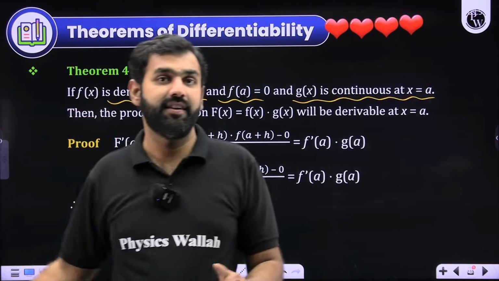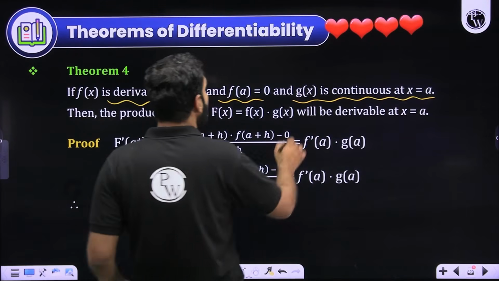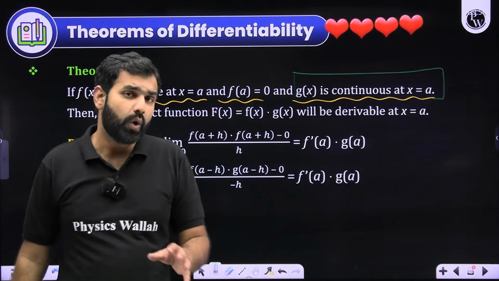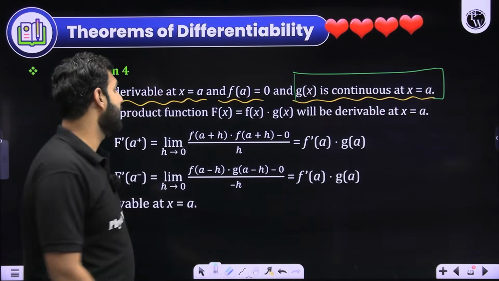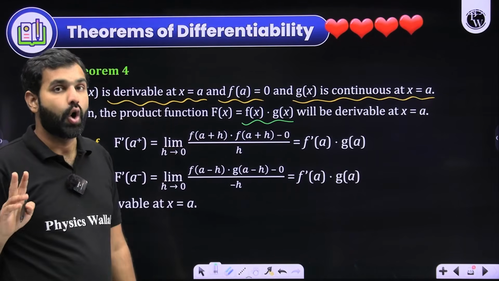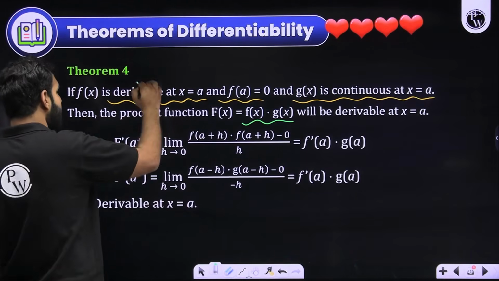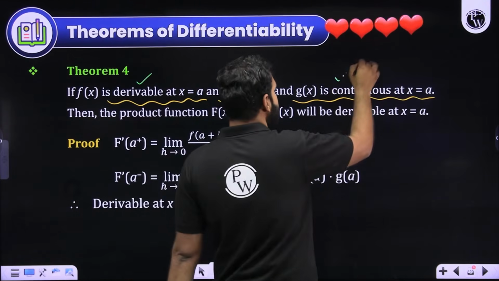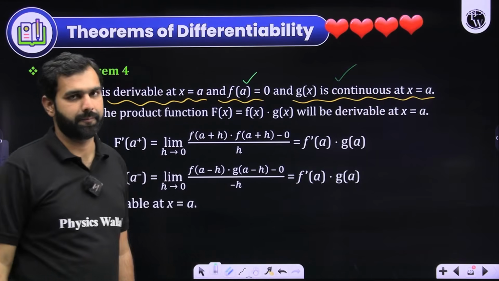The advantage here is that you need not know the differentiability of g(x) at that point a. Without even knowing that, you can say that f(x)·g(x) will be differentiable at a. All you need to know is three things: f(x) should be differentiable at a, f(a) should be 0, and g(x) should be continuous at that point.